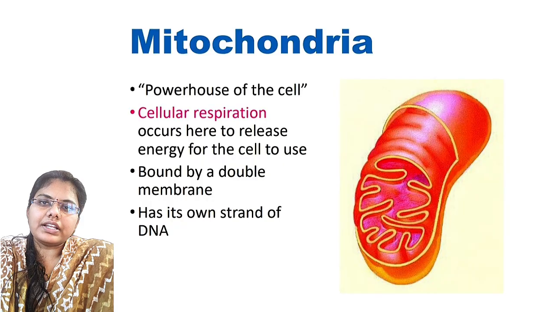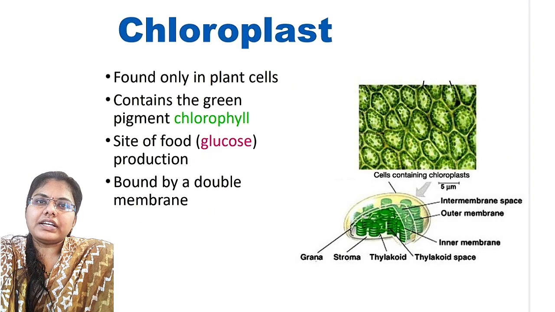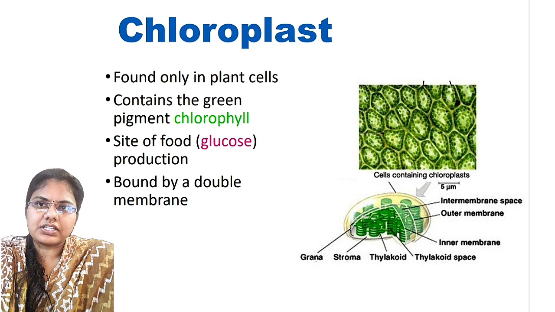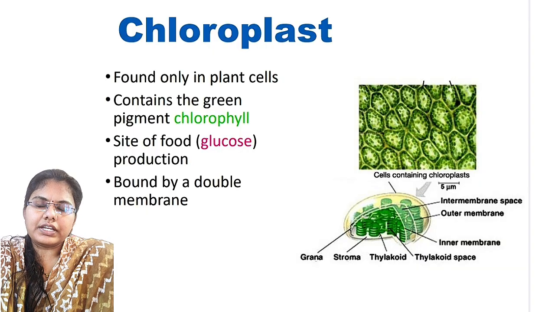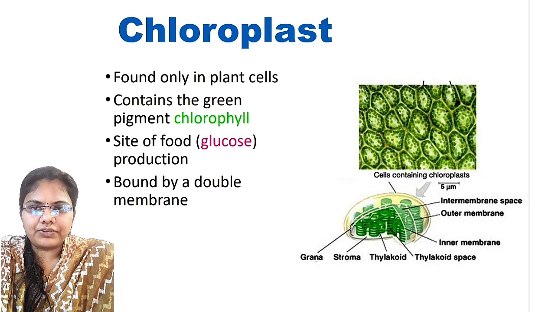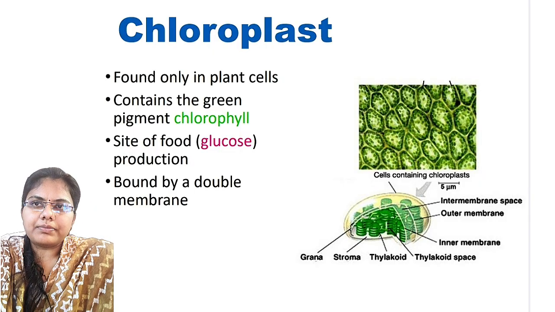The next cell organelle is the chloroplast. It is found only in plant cells. It contains green chlorophyll pigment, which is involved in photosynthesis. The photosynthesis process occurs in plants only. It is a site of food production. It is also known for glucose and fructose production in plants. It is bound by a double membrane.